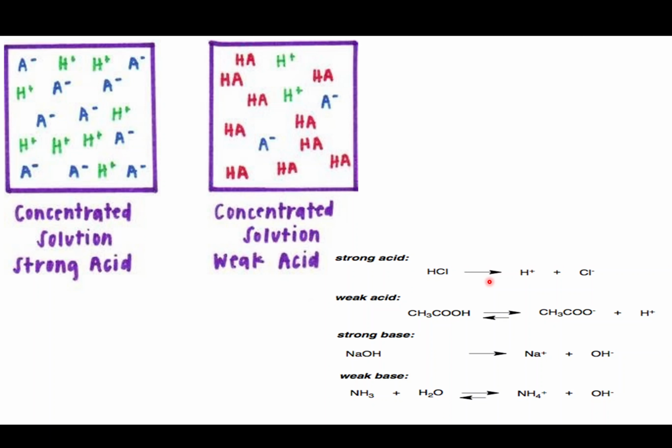Now, another example is a weak base, so think alkali. It's not actually an alkali, it's a base. But this one here is ammonia dissolved in water. This alkali will form NH4 plus, and then this OH minus, which is what makes something alkaline.